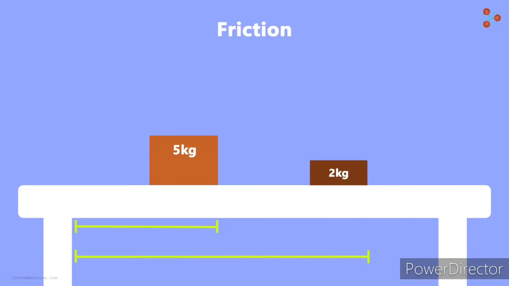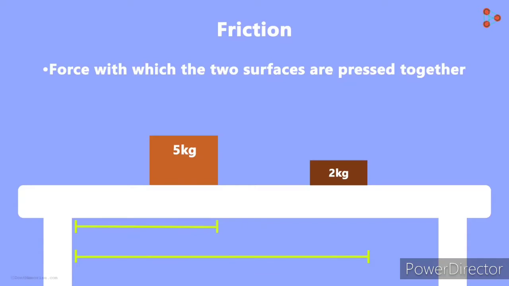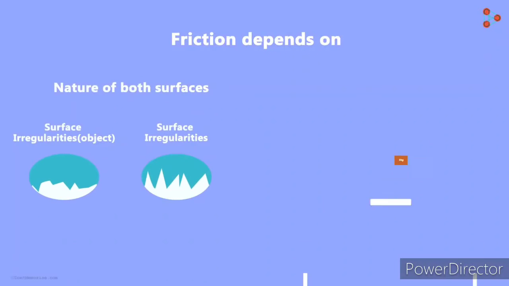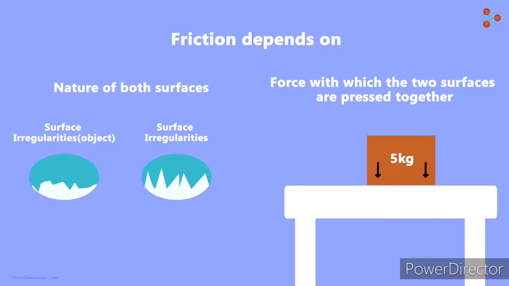It tells us that the friction also depends on the force with which the 2 surfaces are pressed together. If the 2 surfaces are pressed harder, the friction will be more. Why is that? Because of the second brick's greater weight, it presses on the table with greater force. Since its surface and the table's surface are pressed together harder, the interlocking between the irregularities is more. And this results in more friction. So mainly, there are 2 things on which the force of friction depends. The nature of both surfaces and the force with which the 2 surfaces are pressed together.